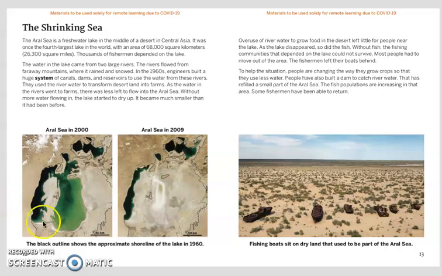Here we can see the Aral Sea in 2000. It looks really big. It says the black outline shows the approximate shoreline of the lake in 1960. And then here we can see the Aral Sea in 2009. So it used to be this big, this huge outline. Over here we can see fishing boats sit on dry land that used to be part of the Aral Sea.